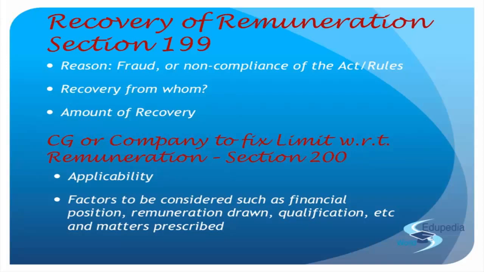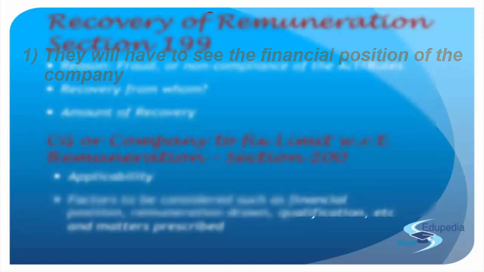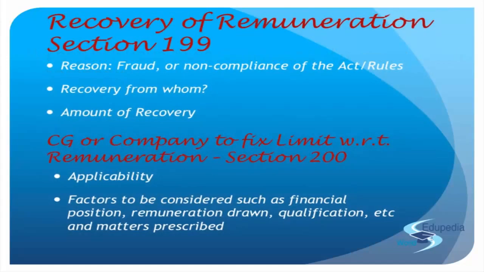And when they're fixing this remuneration, there are certain factors that they need to consider. So what are they? Number one, they'll have to see the financial position of the company as of now. They will judge what is reasonable enough to give out to the managerial personnel, because the rest will be required. The financial position may not be going very well, so you'll have to set a limit to the remuneration.